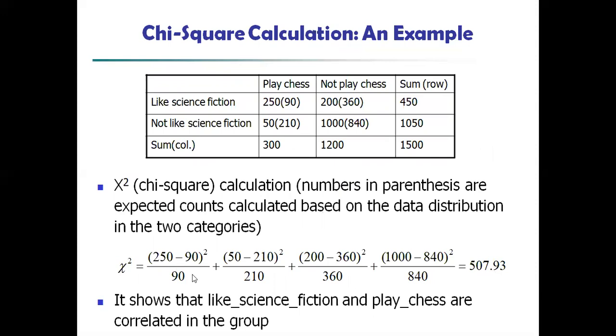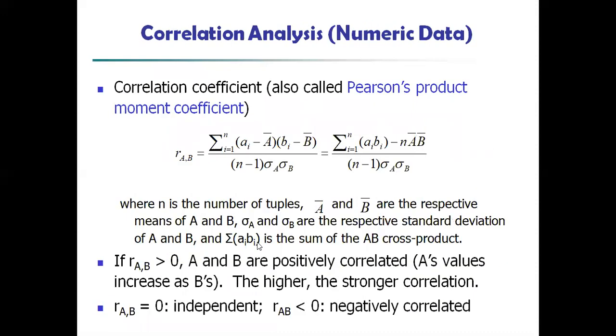250, that is, those who play chess and those who do not play chess. The expected value for science fiction and not science fiction is 250 and minus 90, which has been calculated, and we find the value here. It shows that liking science fiction and playing chess are correlated in the group. So based on the dependency value, we have found this.